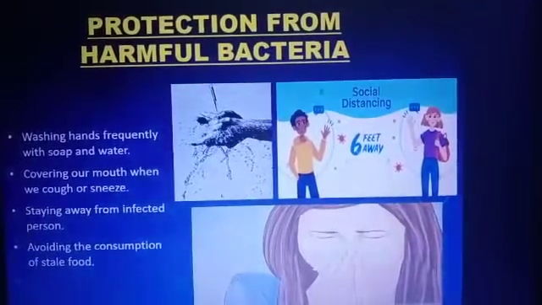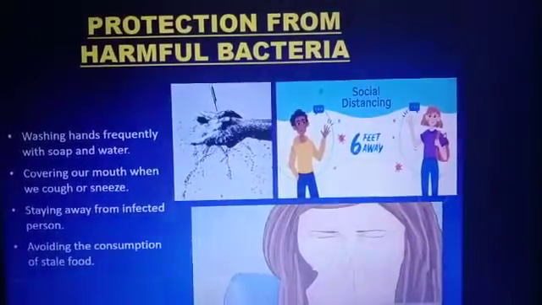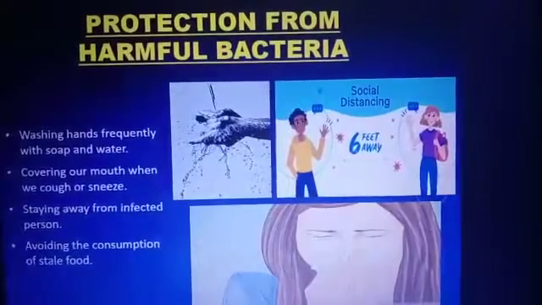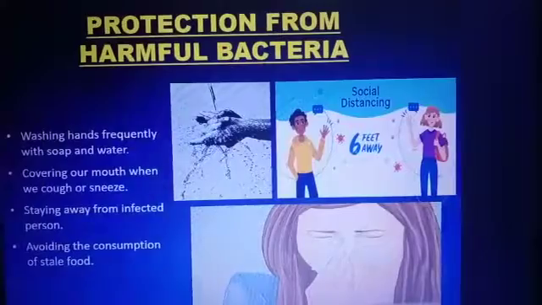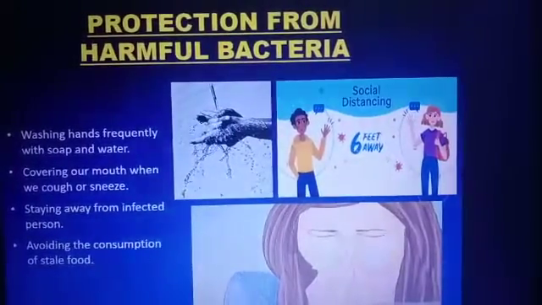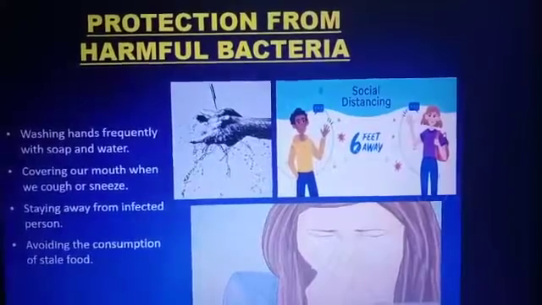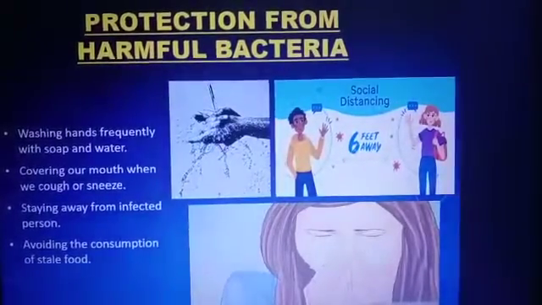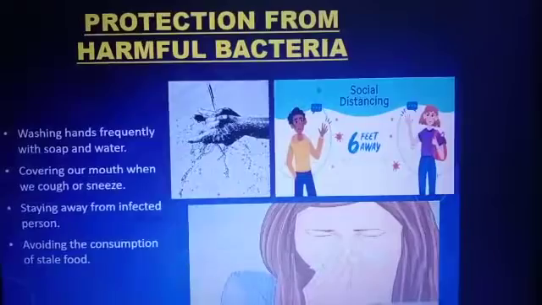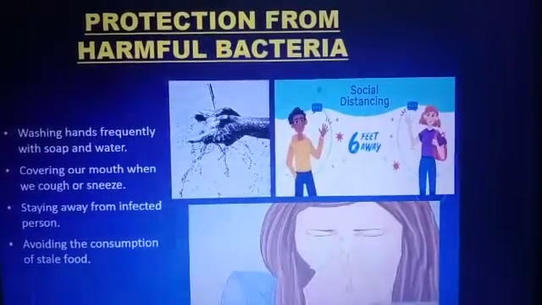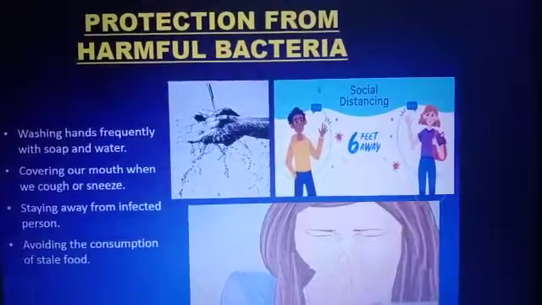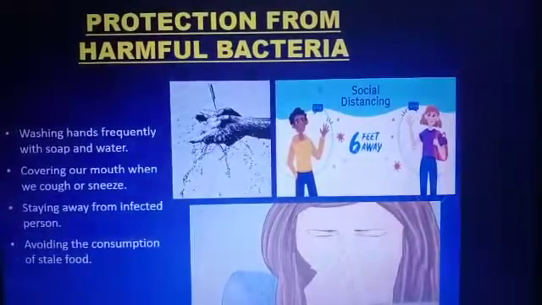Avoid the consumption of stale food. Avoid means to prevent; consumption means to eat. Stale food is the food which is infected, which is not fit for eating. So we have to avoid eating stale food. We should consume fresh food. So these were the steps by which we can prevent the spread of diseases. This was all about microbes and their effects, harmful and useful effects, and the protection from germs.